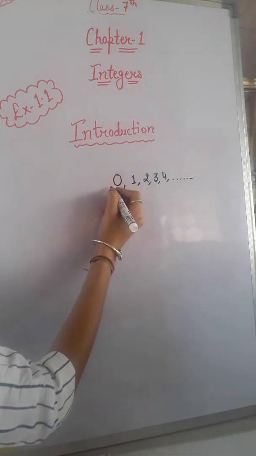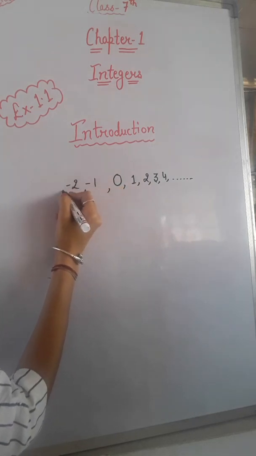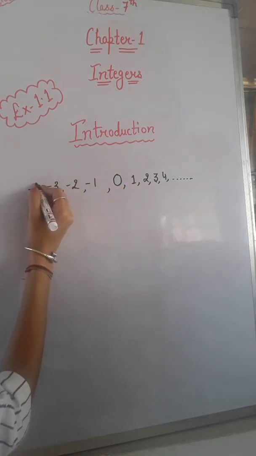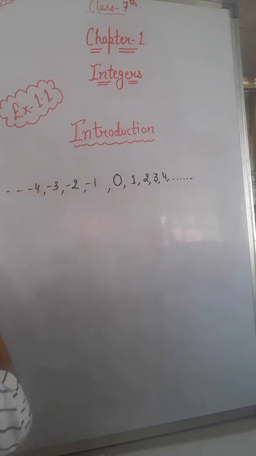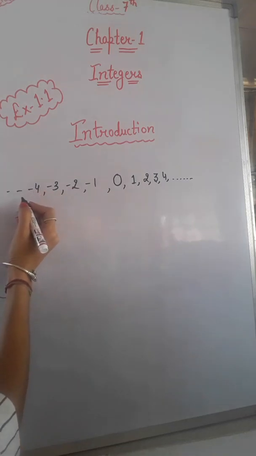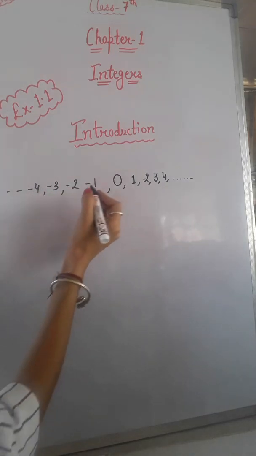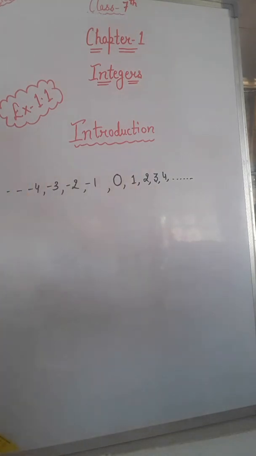Besides that, the negative numbers like -1, -2, -3, -4 and so on. So what are integers? Basically integers are the numbers including your whole numbers and also your negative numbers.